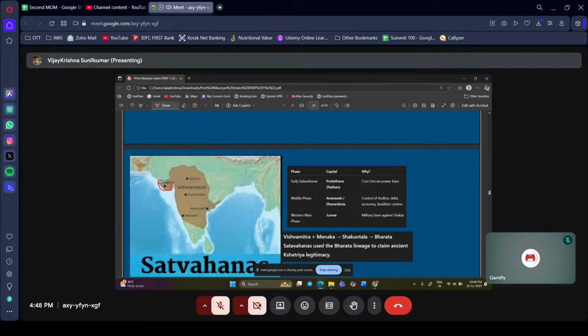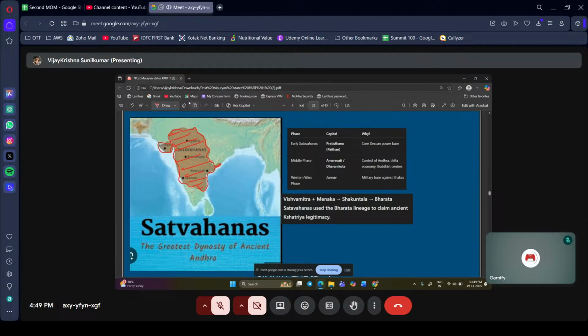If there is a question on the Shatavahanas in your mains question paper, it will be better if you draw a diagram like this. That is going to fetch you more marks. Just draw the diagram of peninsular India or maybe the complete India, and mark this portion as Shatavahanas. Please mark it in your notebook. Whenever I'm talking about the Shatavahanas, this image should come into your mind.